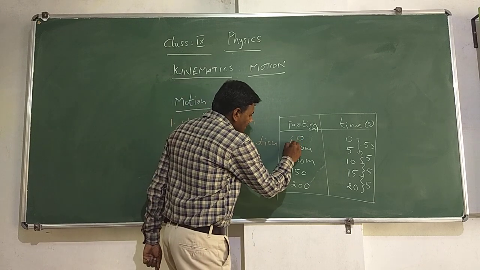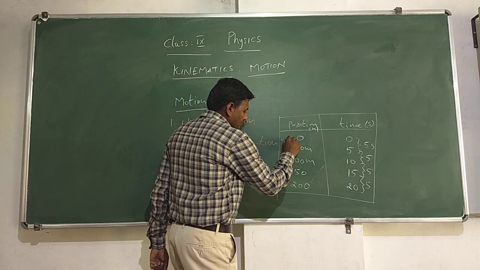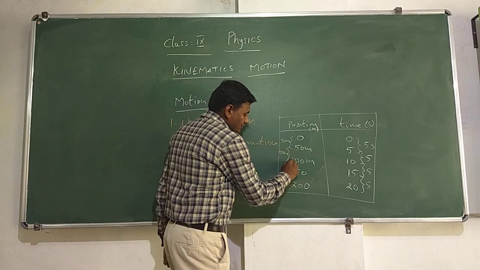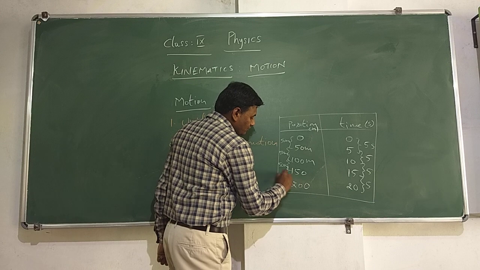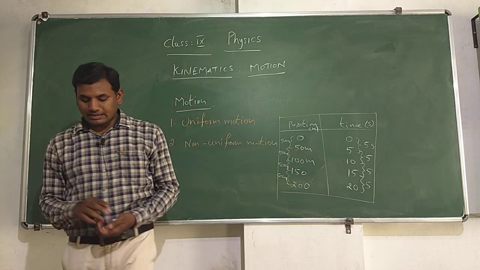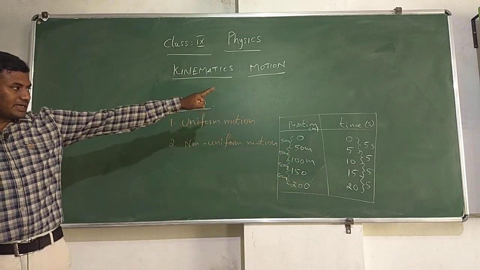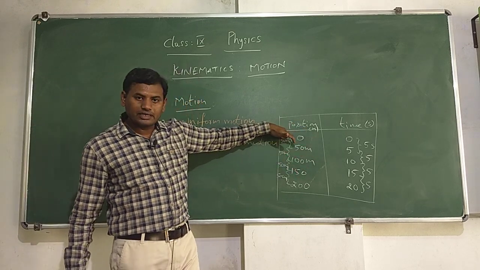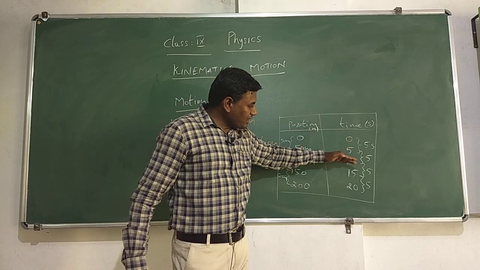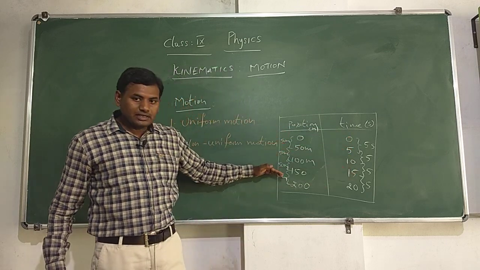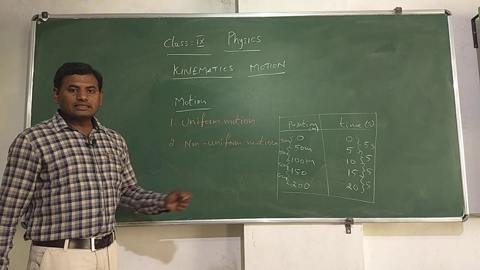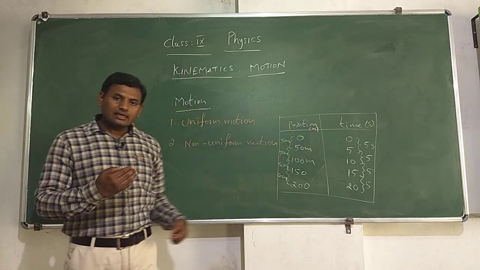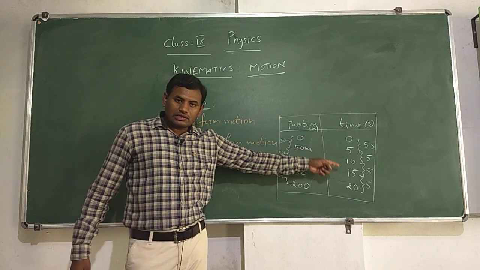Now, coming to the distances covered, let it be 50 meters, and this 50 meters, this is 50 meters and this is also 50 meters. So, from this what we can say is, for every 5 seconds of time, the object or person is covering 50 meters distance. So, for every 5 seconds of time, he is covering 50 meters, that is the speed of the object is the same. That means the object is covering equal distances in equal intervals of time.